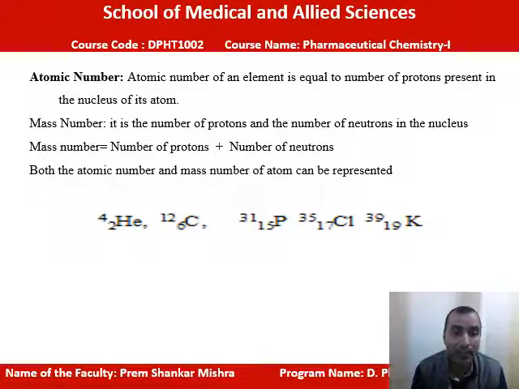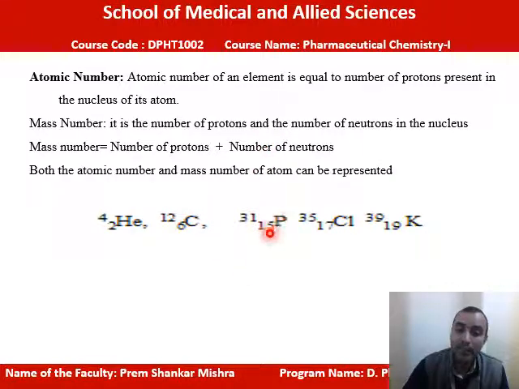So mass number equals number of protons plus number of neutrons. Both the atomic number and mass number of an atom can be represented like this: 2He4. Here 2 means the number of protons, and 4 is the mass number, which is the number of protons plus the number of neutrons. In case of carbon also, 6 is the atomic number, meaning the number of protons is 6, and its mass number is 12 because it contains protons and neutrons, 6 plus 6, that is 12.